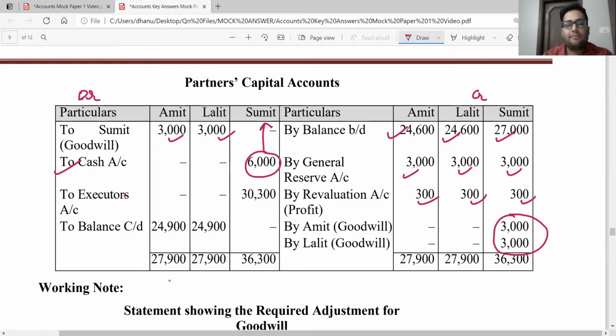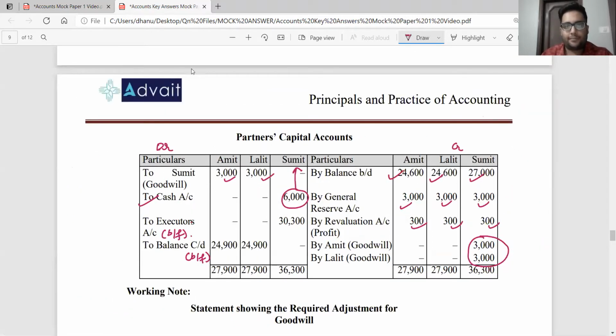And then the balancing figure for Mr. Amit and Lalit will be balance carried down. And for Mr. Sumit, it will be taken as executor's account because you are transferring the amount to his executor. Executor is nothing but his legal heir. Under retirement, we transfer it to the retiring partner's loan account. But here the deceased partner is no more there. So you transfer it to his executor's account. Balancing figure. Simple question, sir. Nothing too complicated.